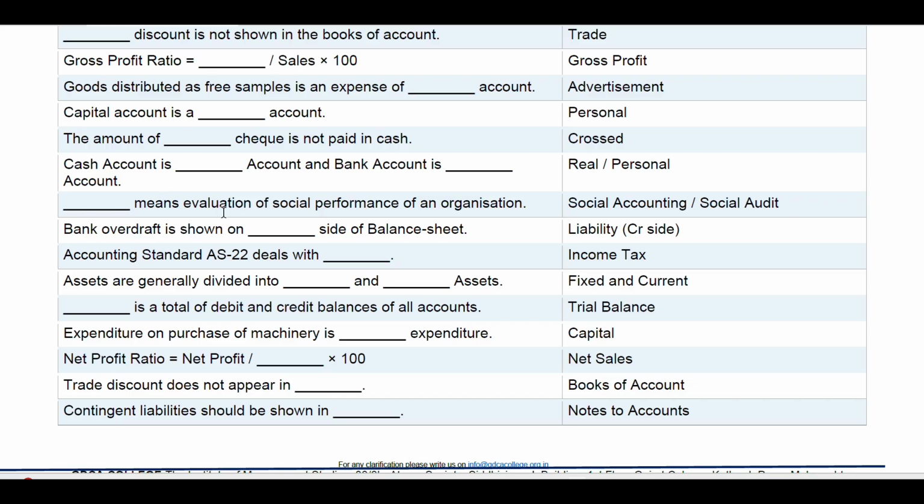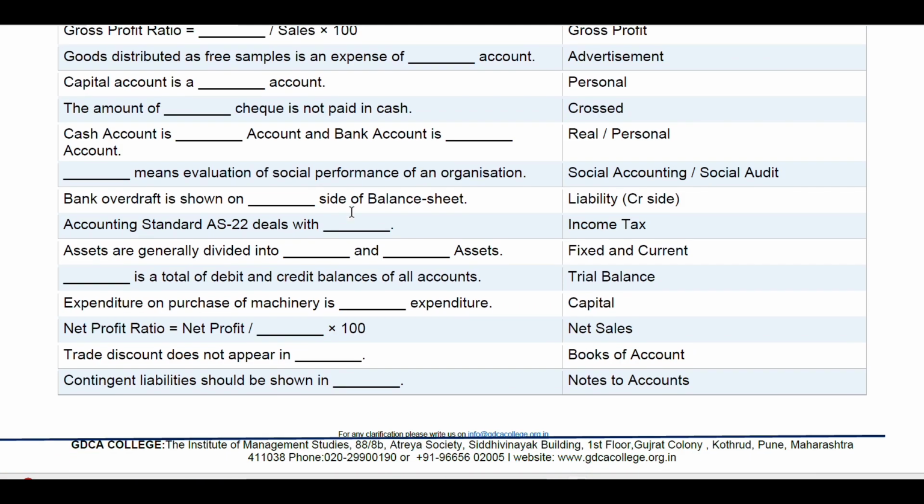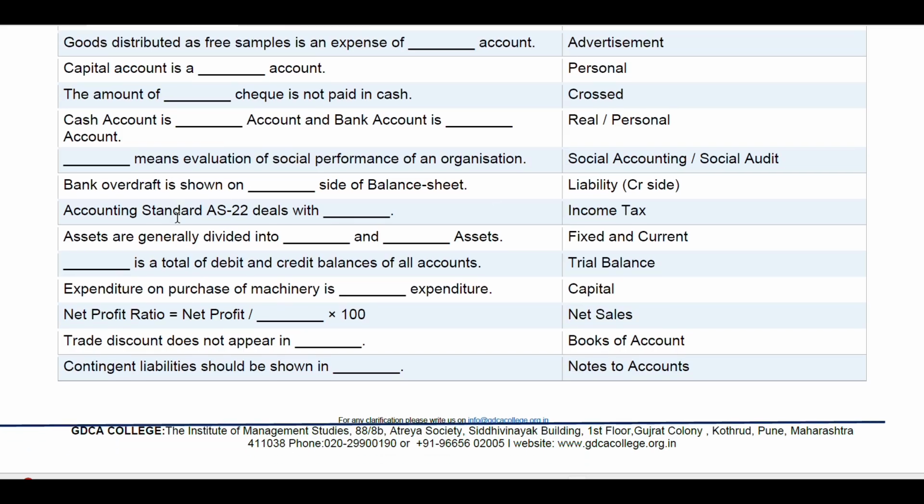Dash means evaluation of social performance of an organization: social accounting or social audit. Bank overdraft is shown on dash side of the balance sheet: liability side. In a balance sheet, it is not credit side, it is liabilities and assets. Accounting Standard AS 22 deals with dash: income tax.